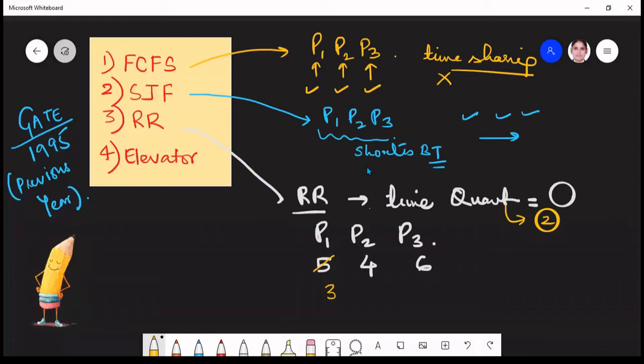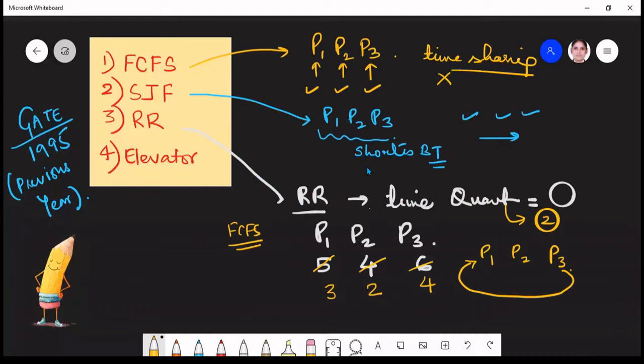Then next P2 is going to get the turn. The turn they are getting is according to FCFS: the process which came first is going to get the chance first. Just after P1 has executed for 2 milliseconds, P1 will be preempted and P2 will take the turn, and it is again going to run for the next 2 milliseconds. It is left with 2 burst time, because 2 it has already executed. Now P2 will be preempted by P3, and P3 is again going to run for the next 2 milliseconds. In this way, first P1 got the chance, then P2, and then P3. Again, in a circular fashion, P1 is going to get the chance.